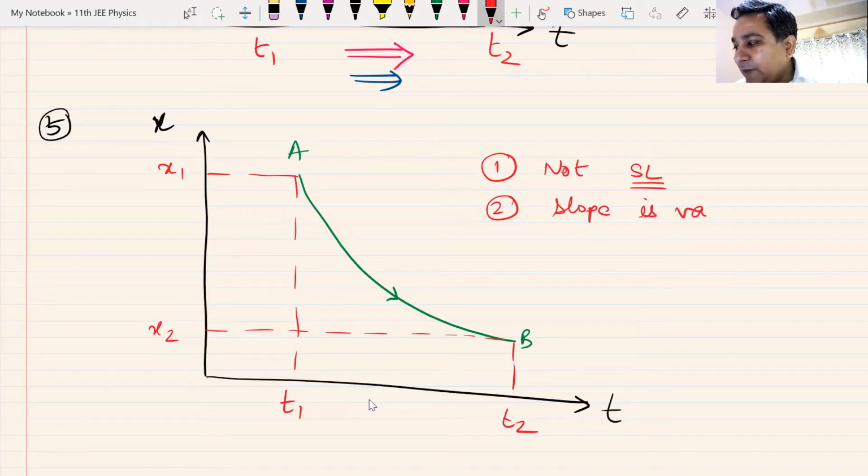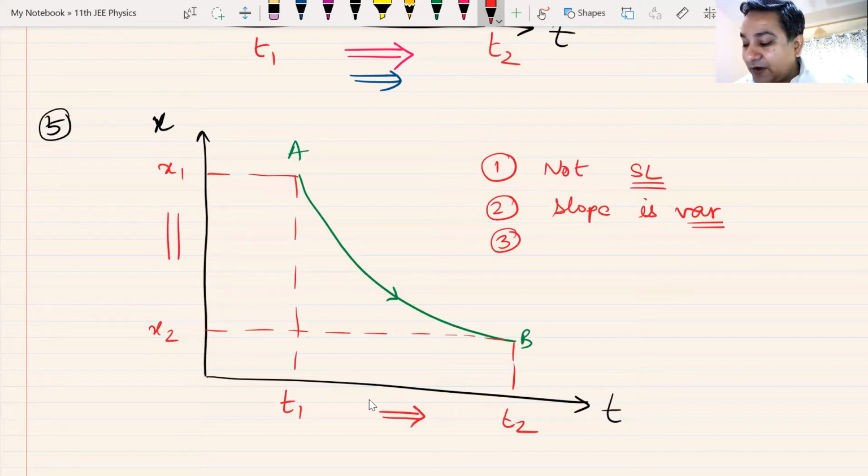Slope is variable. What about the slope? Positive or negative? Look at this. Yes, Shreya. Time is increasing, but the value of X is decreasing. So the slope is negative.